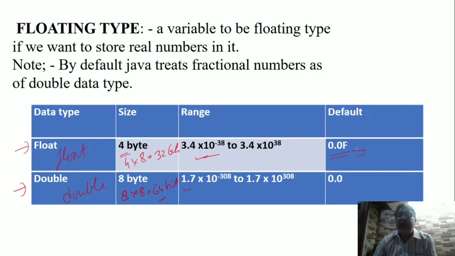Why is f placed here? Because by default, Java treats a fractional number as double data type. This is a very important point. So any fractional number, when it is to be stored into a float type variable, we need to convert it into float by adding f. If I write 25.0, it is double type. If I want to represent 25.0 as float, I have to write f.